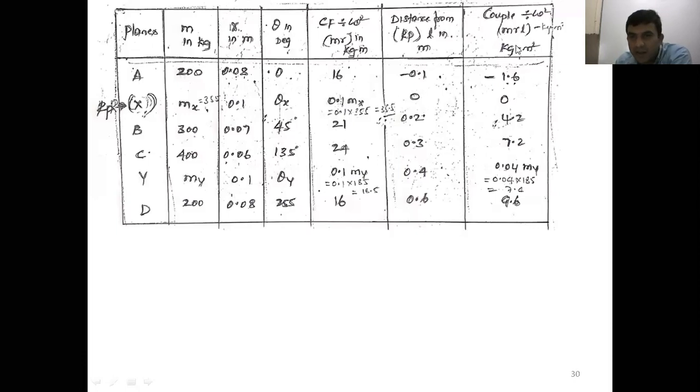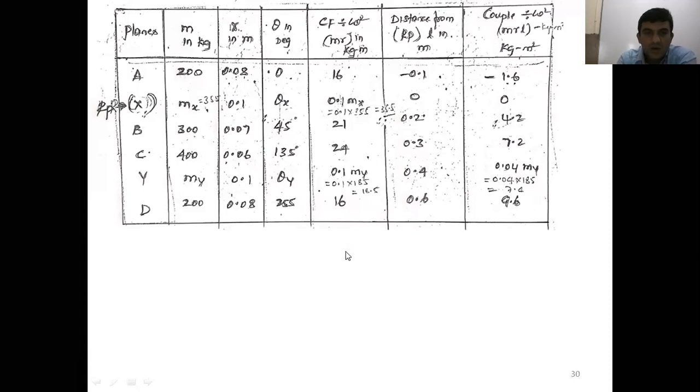Then for the couple, in the seventh column, how many unknowns are there? Only one unknown is there, my. So first you draw a couple polygon by taking a suitable scale. Here, see the 1.6, 0, 4.2, 7.2, so I can take 1:1 itself. 1 kg meter square is equal to 1 centimeter. Once you draw this couple polygon, we'll get the my value. Then substitute the my value and draw the force polygon.